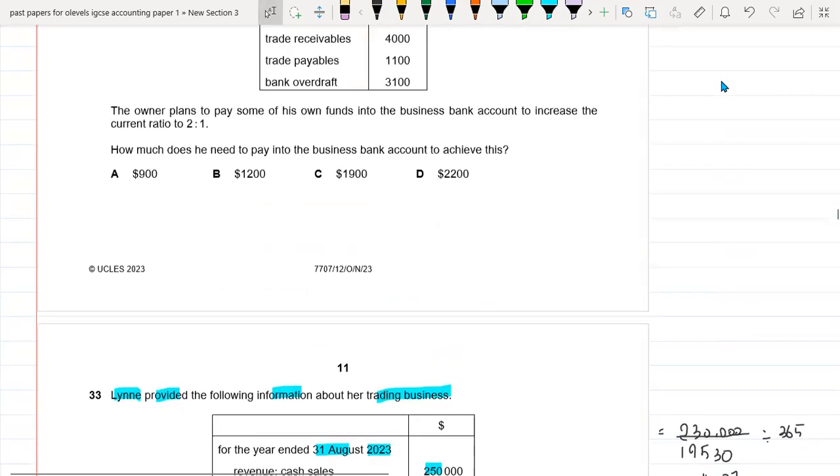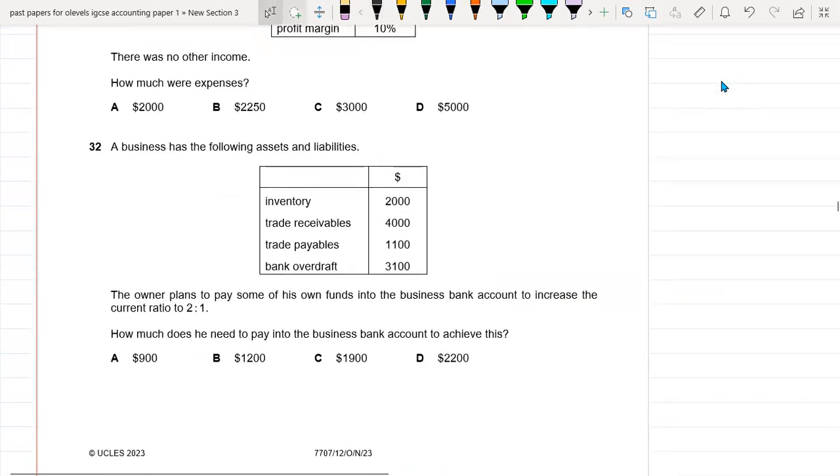Okay. So now let's see the other one. The other question is that a business has the following assets and liabilities. So we have the assets and liabilities here. The owner plans to pay some of his own funds into the business bank account. If you can see, there is a bank overdraft. So into the business bank account to increase the current ratio to 2:1. How much does he need to pay into the business bank account to achieve this?